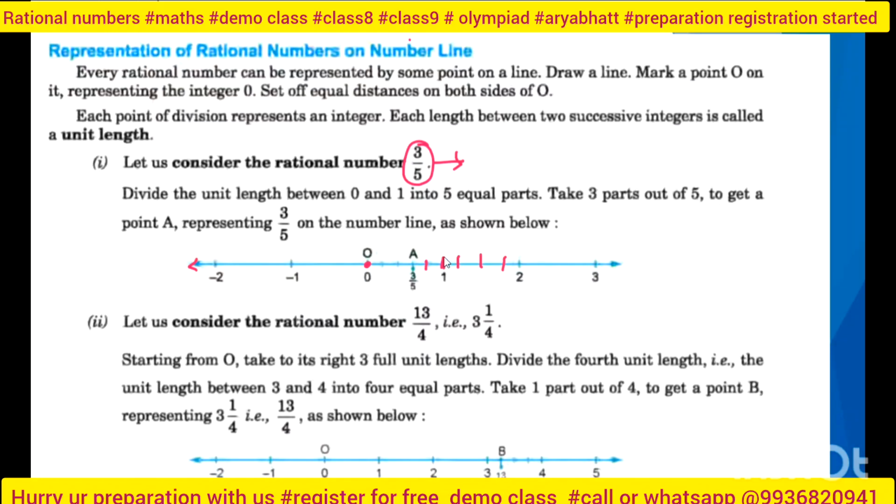This is coming from 1 to 2, but I have to take 3 by 5, so I go by this 0 to 1, right? I am doing 5 parts, 1 2 3 4 5. Now I have to collect 3 only, so 1 2 3, right? So this will be my 3 by 5.